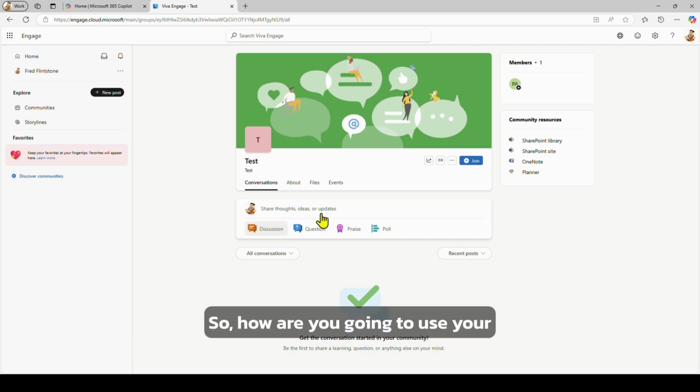So, how are you going to use your intranet within Engage? And dish out praise, conduct surveys and polls, and put up notices. It's like a virtual notice board.